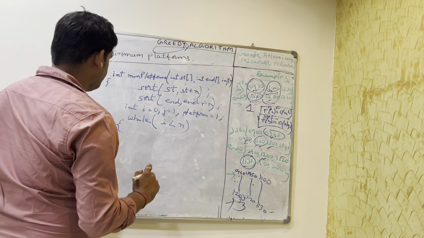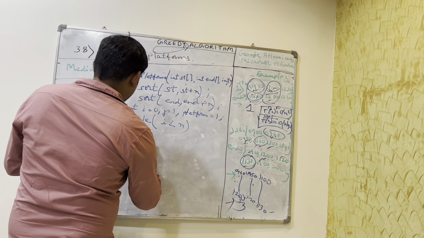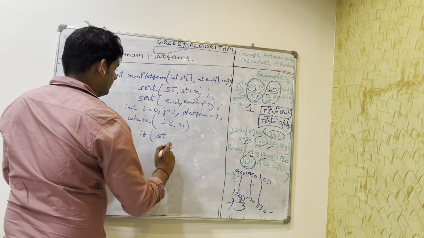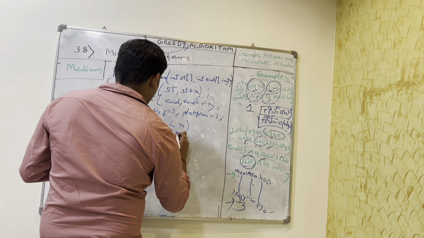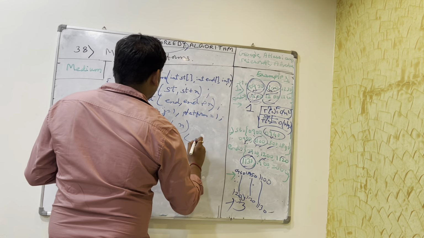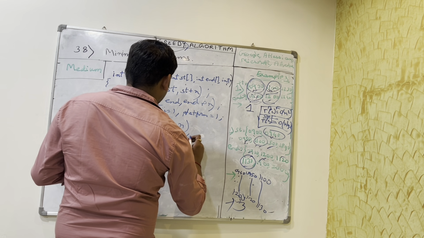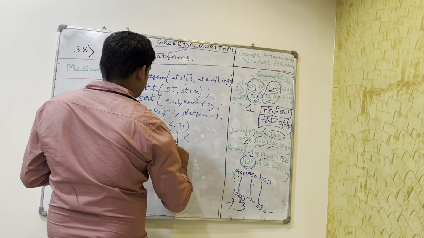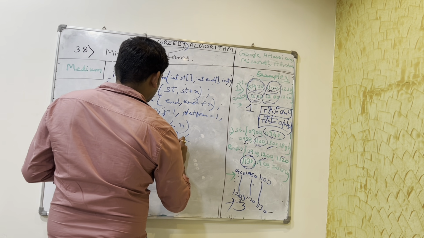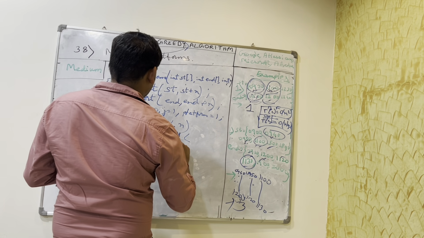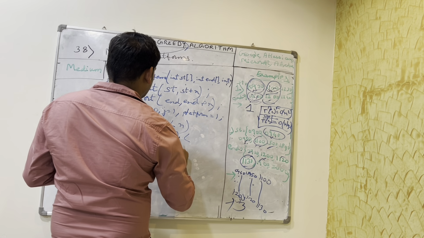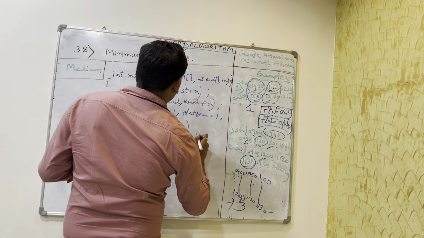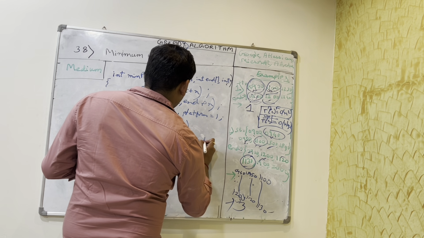If start of j, and j is 1, right? Start of j is less than end of i.